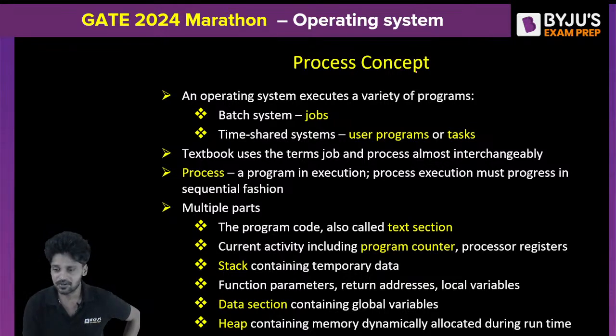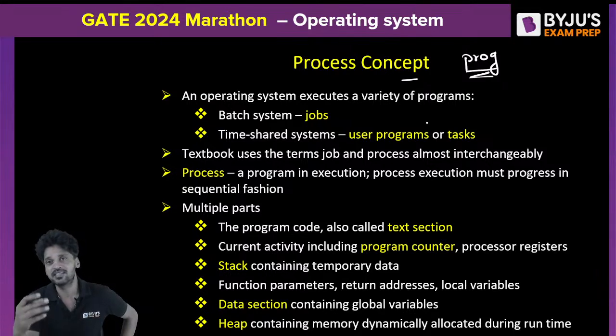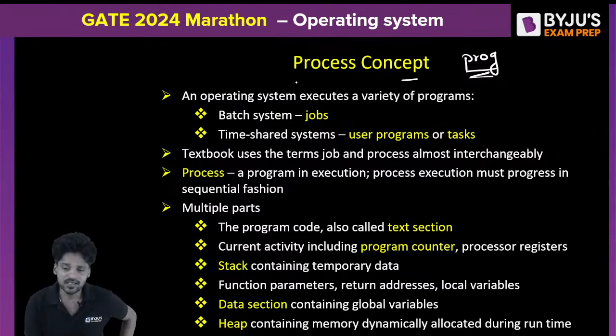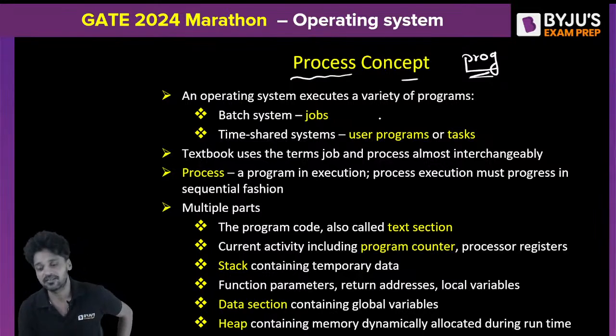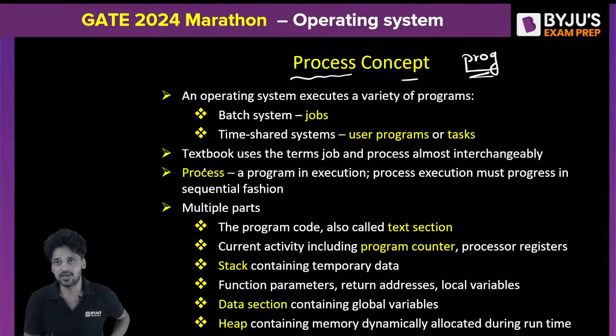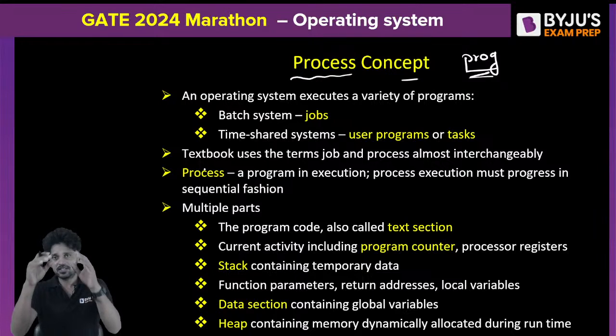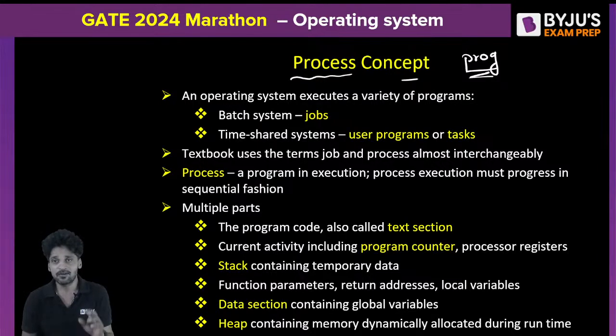First of all, when you talk about a process, this process is nothing but a program that we are executing. What is a program? A program is a set of instructions. But do we have any difference between a program and a process? Yes, we do. A program is just a collection of instructions, but a process is the program which is in execution.